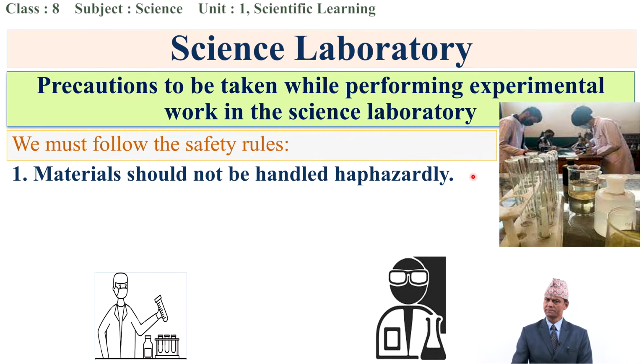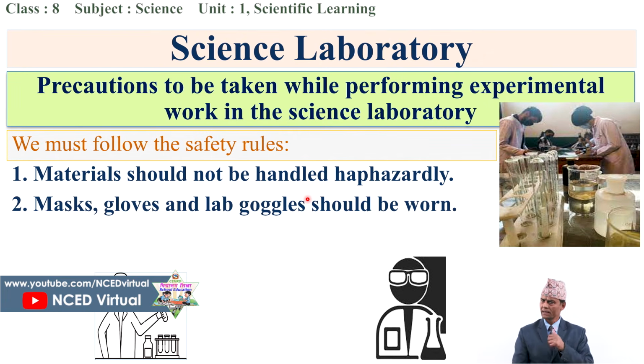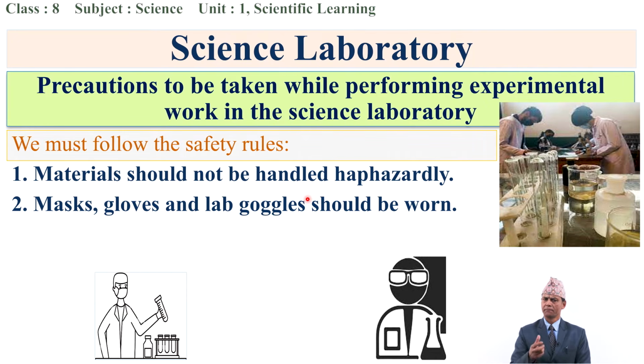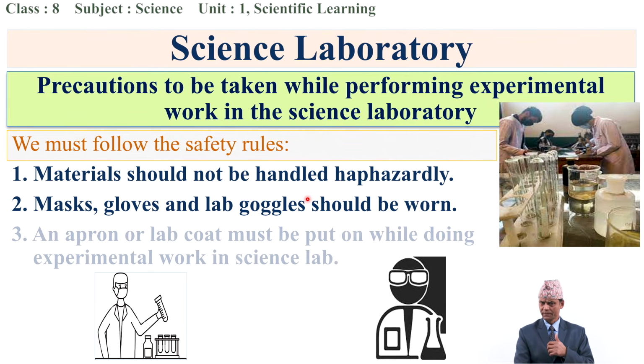Definitely, the first safety rule is materials should not be handled haphazardly. It means we should not handle material with bare hands. You should not touch acid, base or salt or any chemical with your bare hands, isn't it? Working haphazardly can cause an accident. Another point is mask, gloves and lab goggles should be worn. There should be goggles, and the mask and gloves too in some of the activities.